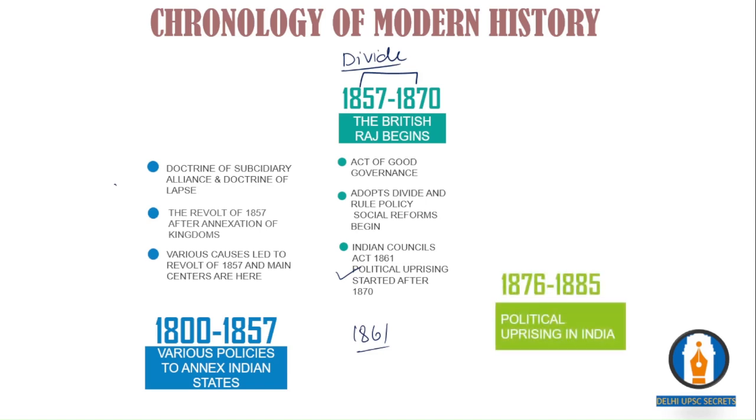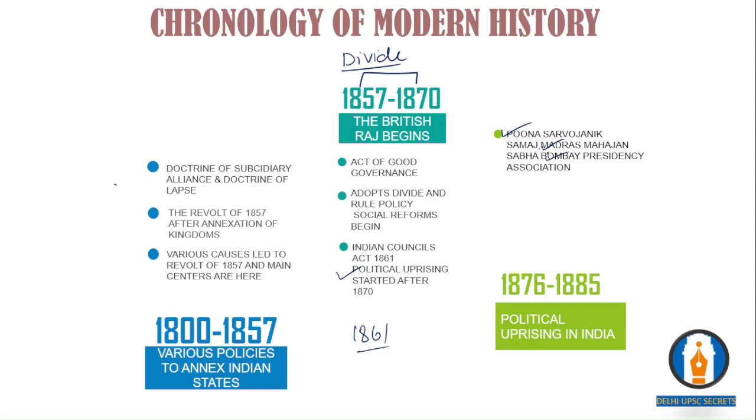Okay, then from 1876 to 1885, we see various political uprisings, as I told you. By that point of time, most of the people in the middle classes were a little educated. Now, in 1876, the Pune Sarvajanik Sabha was established, then the Madras Mahajan Sabha, and the Bombay Presidency Association. These were all happening between 1876, 1884 and 1885.